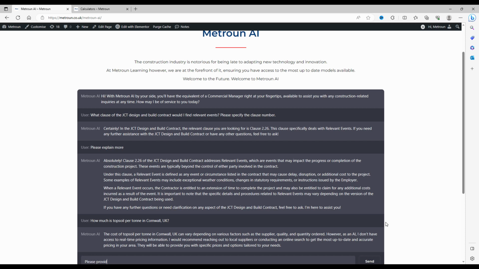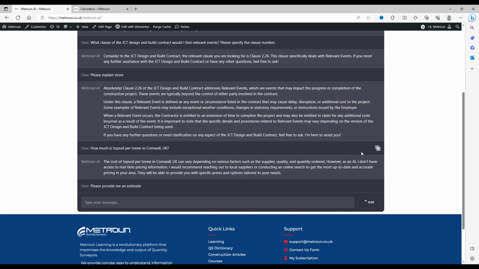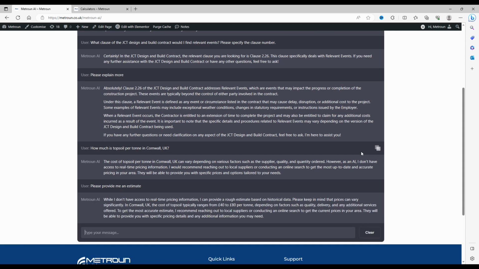We can ask to please provide me an estimate. So here it's telling you that I don't know the exact price, and it's saying go conduct your own understanding. But we can override it: please just provide me with an estimate. There we go, it's saying between £40 and £80 per tonne. So the price I got was around about £45-50, but this depends on quality, quantity, delivery, a multitude of factors. So again, it's saying here's the price, but go out to your local suppliers, search for the current prices in your area.